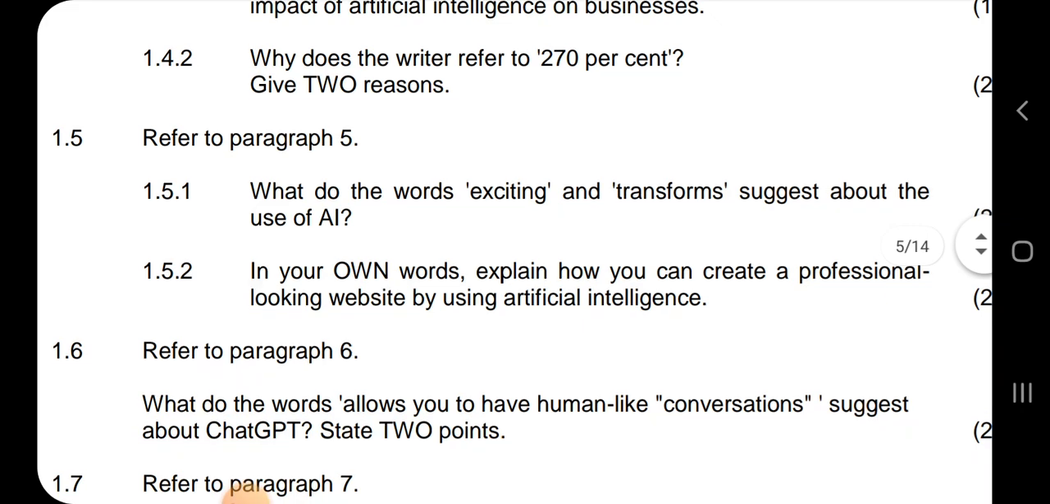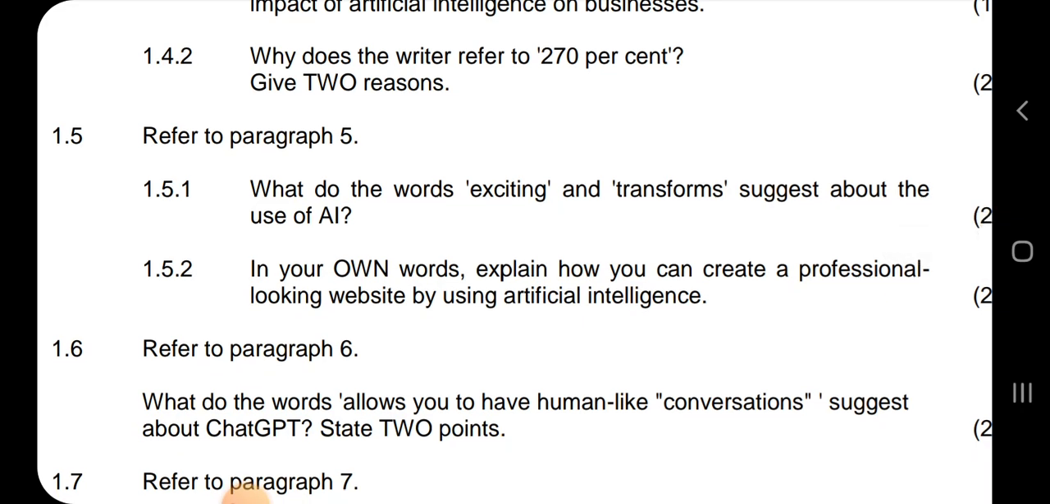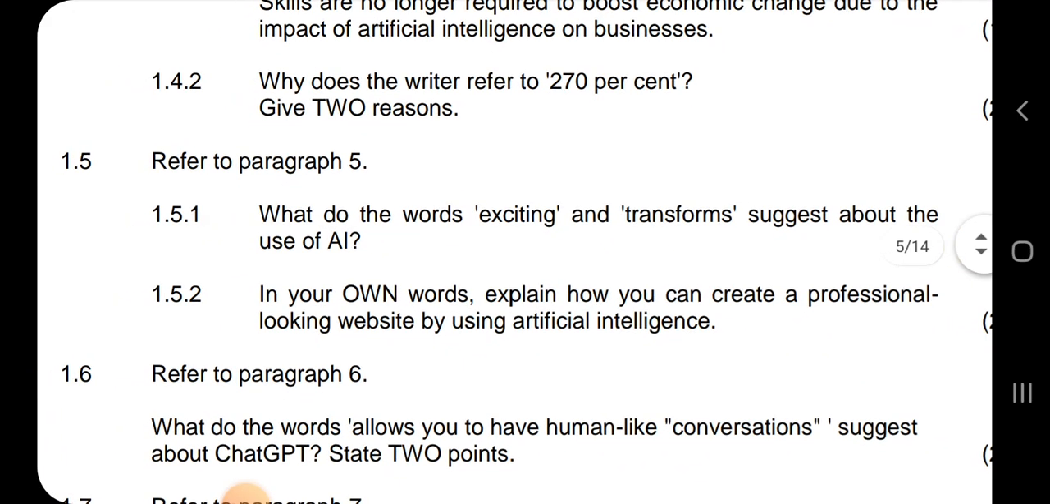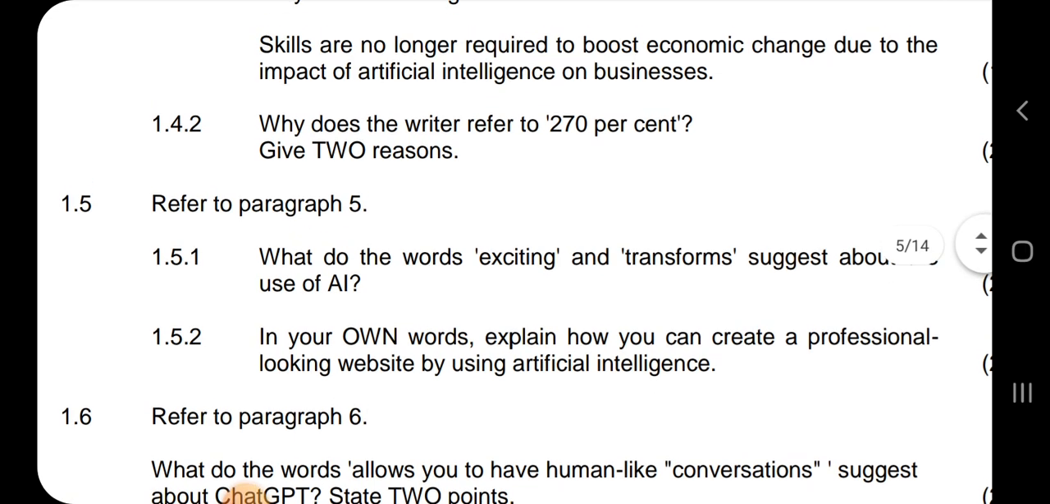And then 1.5, refer to paragraph 5. What do the words exciting and transforms suggest about the use of AI? Something that is exciting, something that is making you extremely happy, and transforms is something that is changing things. So AI is exciting and it's changing at the same time. So what do they suggest about AI? That AI makes people happy and it changes their lives.